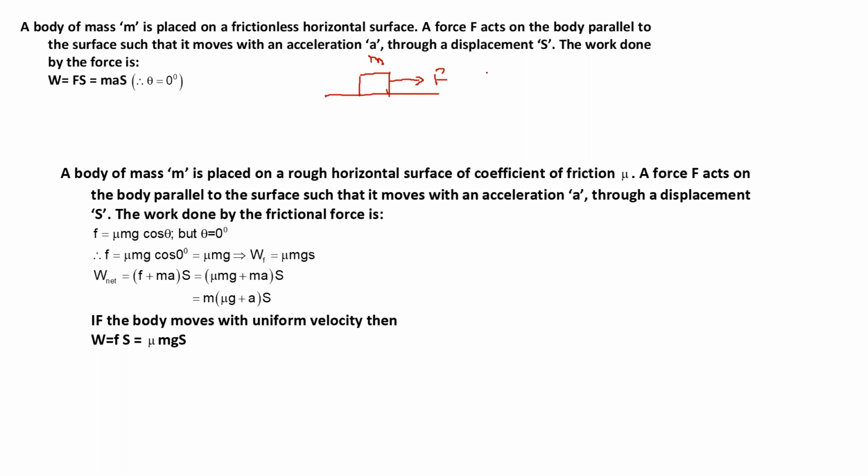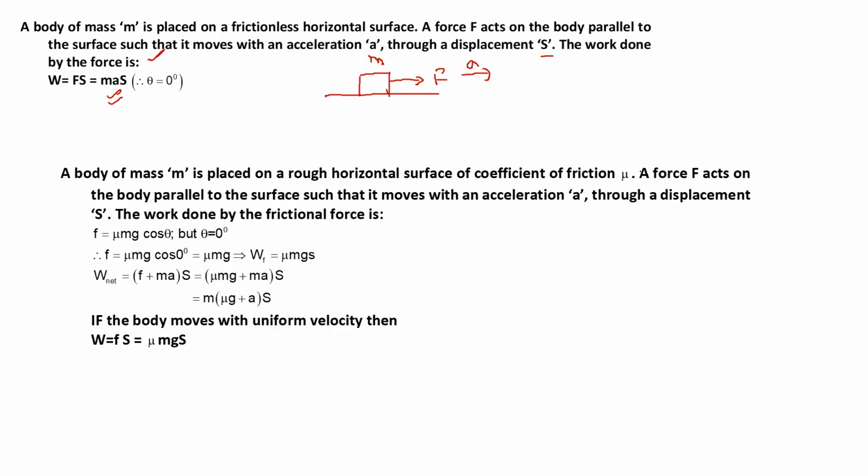The total body is moving with the acceleration a, and it is getting some displacement s. So work done by the force W is equal to Fs, and F is equal to ma. Simply we could put, because in whichever direction the force is applied, in that direction the body is getting accelerated. So directly we can write work done W is equal to mas. Yes or no?